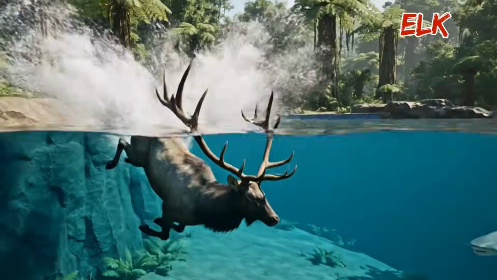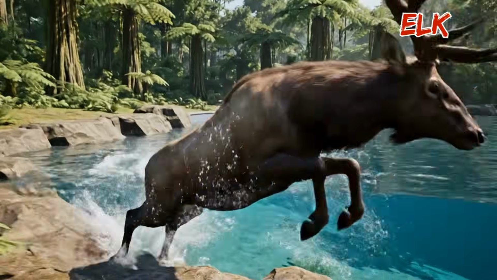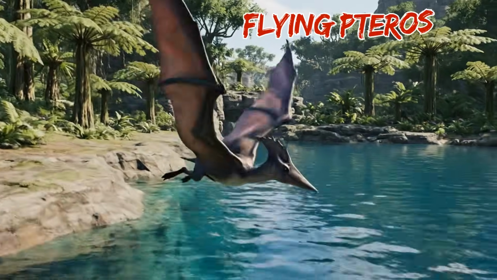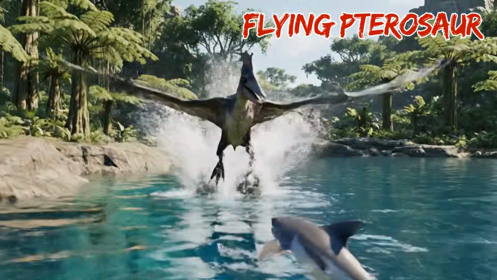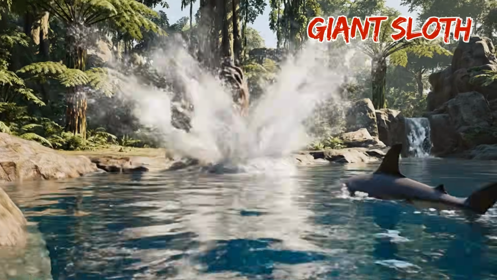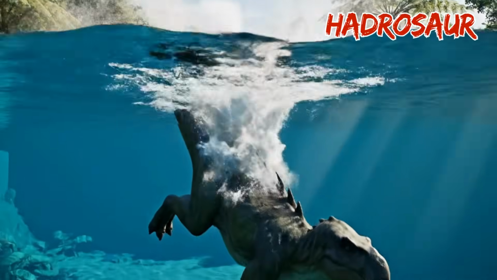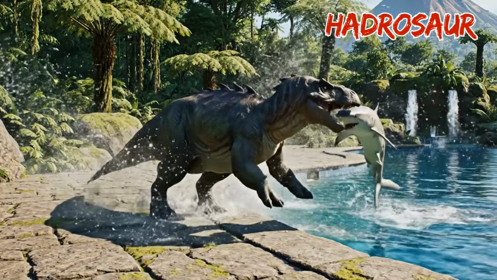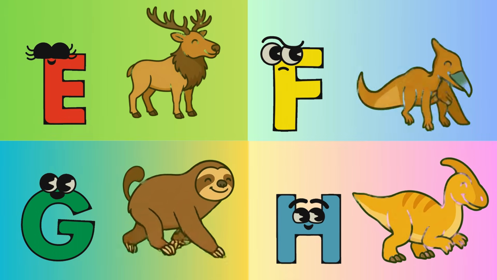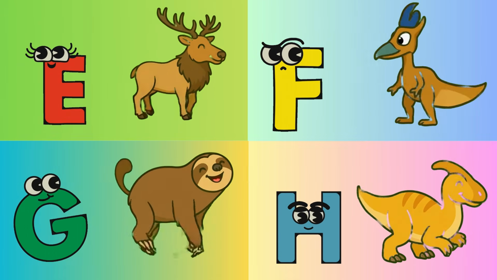E is for elk. E, elk, clash, clash, clash, clash. F is for flying pterosaur. F, pterosaur, screech, screech, screech. G is for giant sloth. G, sloth, munch, munch, munch. H is for hadrosaur. H, hadrosaur, honk, honk, honk. E, F, G, H, prehistoric safari animals.